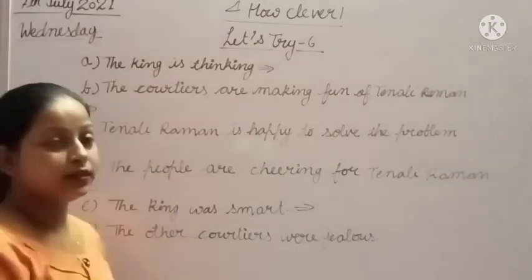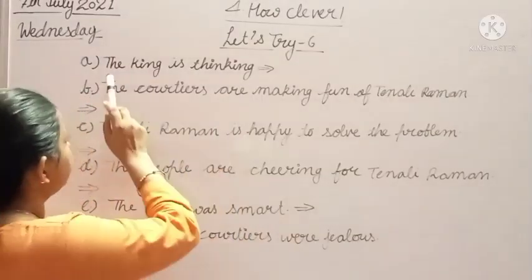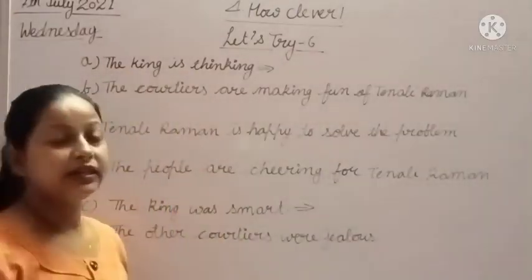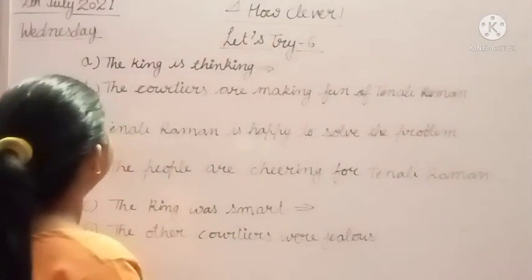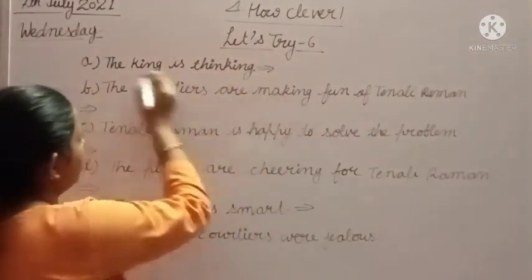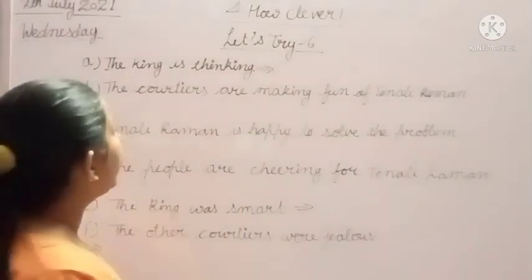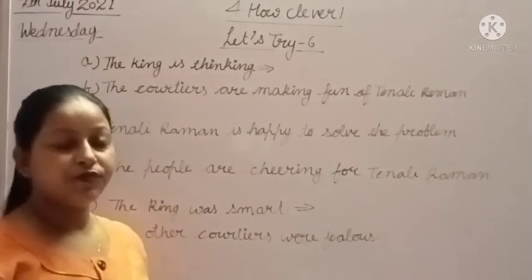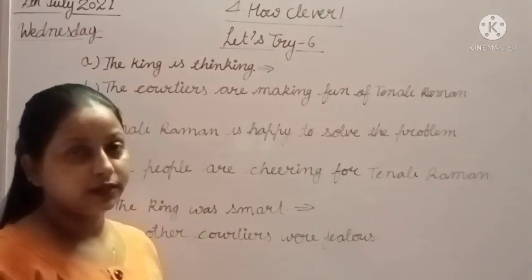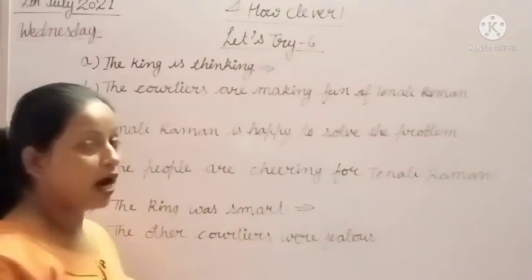Here is a statement: the king is thinking. This statement starts with a capital letter and ends with a full stop. That's why it is a statement. Now what do we have to do? We have to make a question from this statement. How?